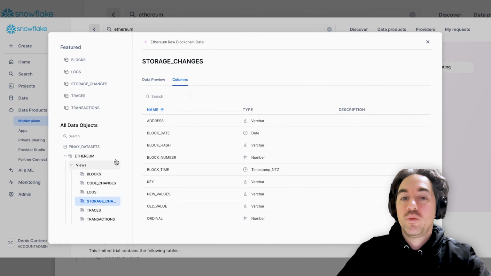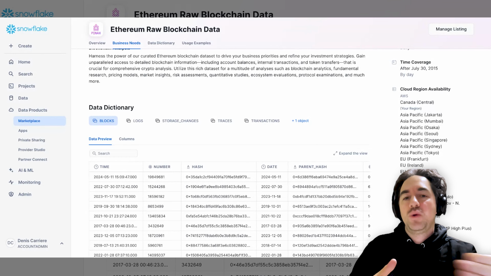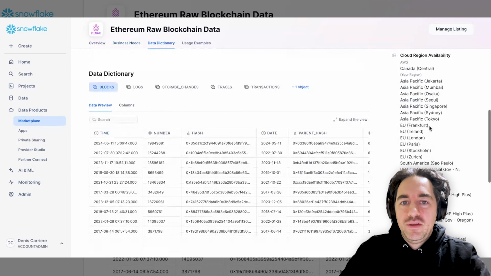Snowflake hosts on multiple regions. So right now we actually have 42 regions that you can download. The reason for multiple cloud regions is that the data is replicated on multiple regions. That way, if your data is in a specific region, this data will be replicated to your region to have quick access. So here again, we have the data dictionaries.